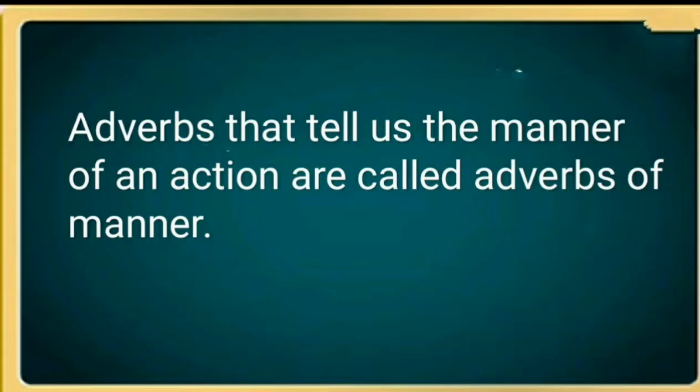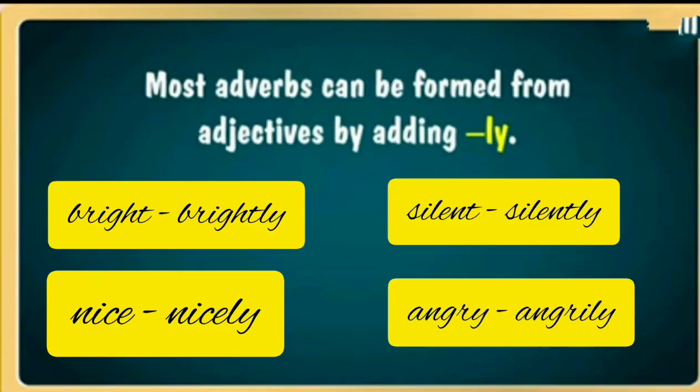Adverbs that tell us the manner of an action are called adverbs of manner. That means it answers the question how the action is performed. Most adverbs of manner are formed by adding ly or ily to adjectives. For example, bright, brightly, nice, nicely, silent, silently, angry, angrily.